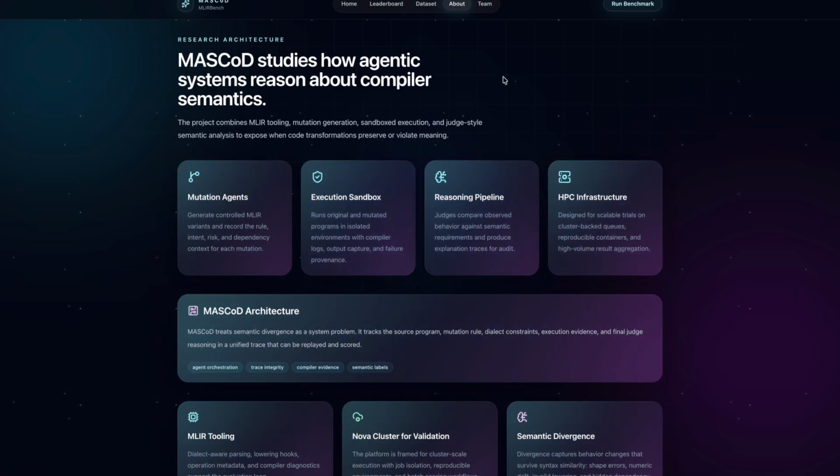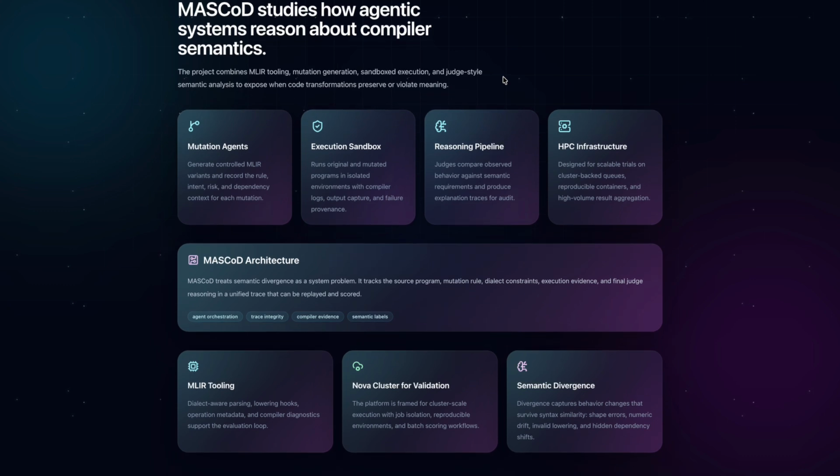The About page explains more about the systems and infrastructure side of the project. MASCoD treats semantic divergence as a systems problem rather than only an NLP problem. The framework combines MLIR tooling, compiler validation, execution sandbox, HPC infrastructure, and semantic evaluation pipelines together into one integrated system. We also use deterministic execution environments and compiler validation workflows to ensure reproducibility across evaluations. And since every stage is tracked and logged, the framework supports scalable and auditable semantic benchmarking experiments.